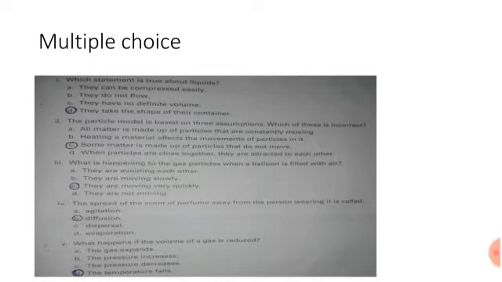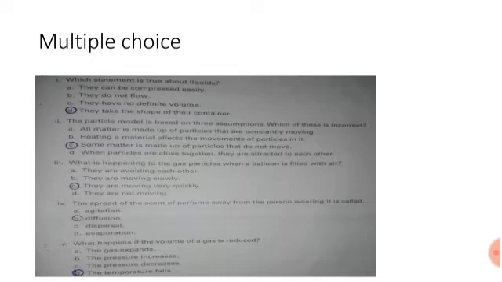Third is, what is happening to the gas particles when a balloon is filled with air? The options are: they are avoiding each other, they are moving slowly, they are moving very quickly, they are not moving. C option is the correct answer.